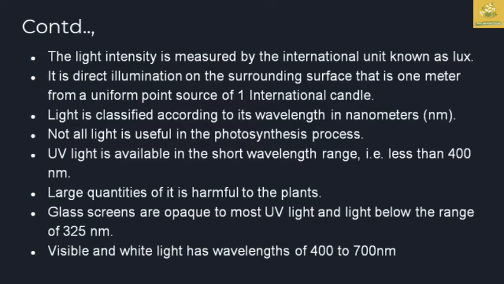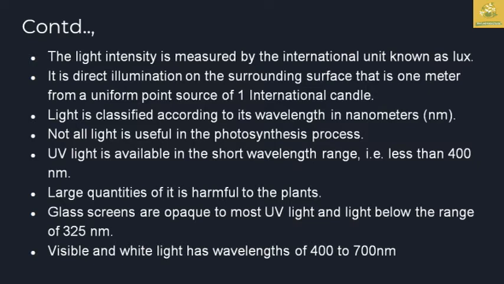You must know that not all lights are responsible for the photosynthetic process. Only a particular light range is mainly used by the chlorophyll for photosynthesis. For example, UV light, which is of short wavelength, less than 400 nanometers, is harmful to plants. The glass screens are opaque to most of the UV light, and light below the range of 325 nanometers is used for greenhouses.